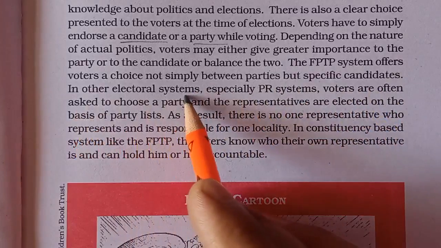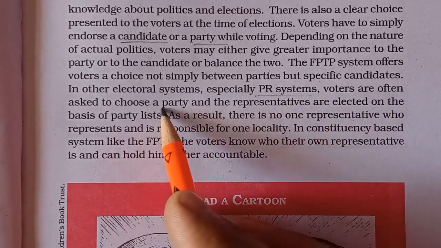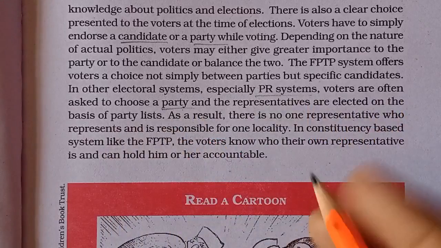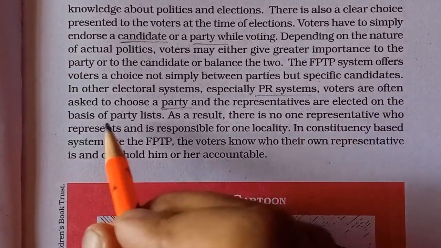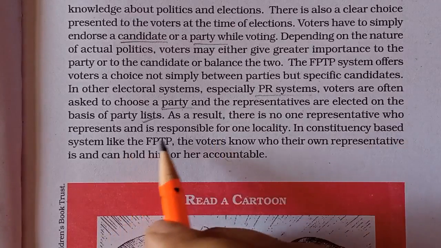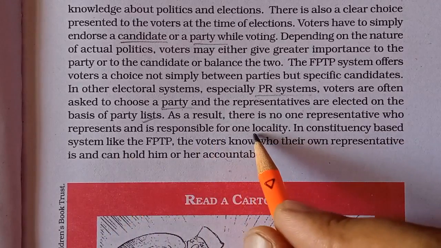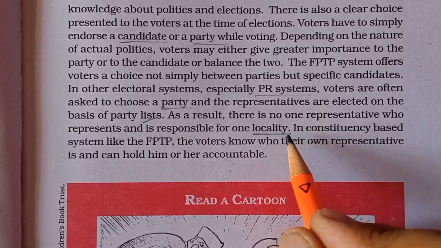In other electoral systems, especially PR, voters are often asked to choose a party. They just have to vote for the party. The whole country is divided into single constituencies or multi-member constituencies, and members are elected on the basis of a party list, where the party list is submitted in advance, and after the election those members out of that party are elected for that particular party. As a result, there is no one representative who is responsible for one locality. So after the election, no citizen knows to whom they have given the vote exactly. They know the name of the party, but the individual they don't know.